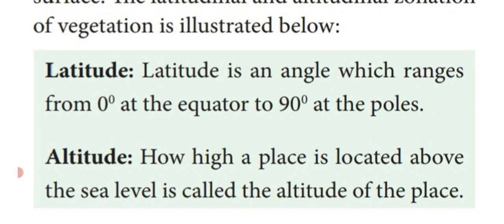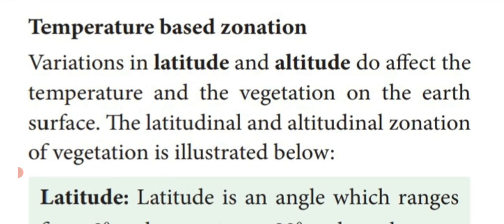That is called latitude. Altitude means a high place located above the sea level. So the height of a place above the sea level is called altitude of the place. That is the difference between latitude and altitude. These two are the zonation of temperature.